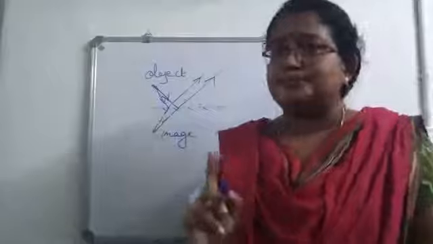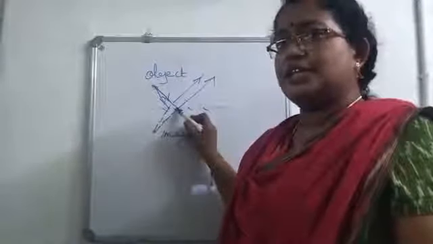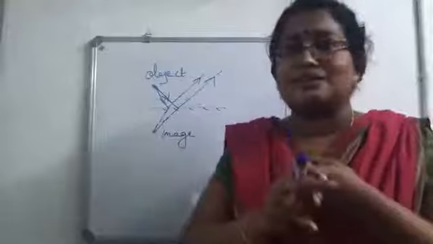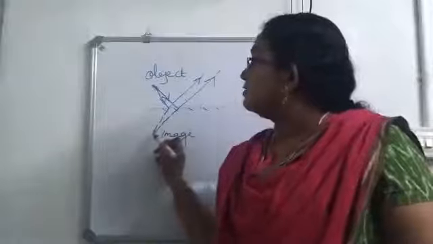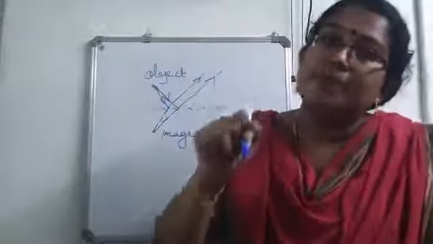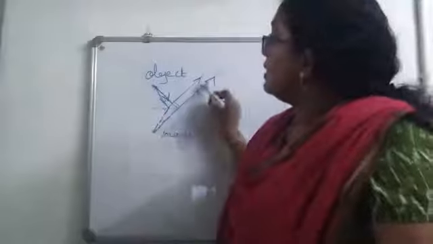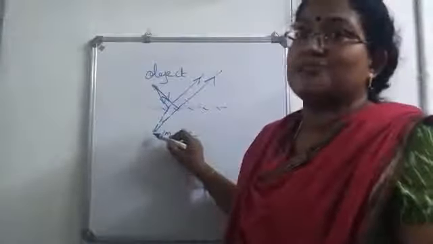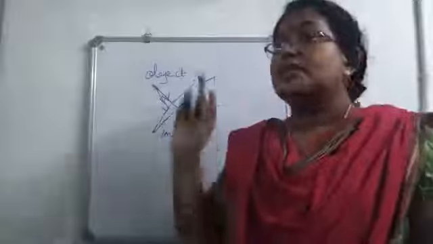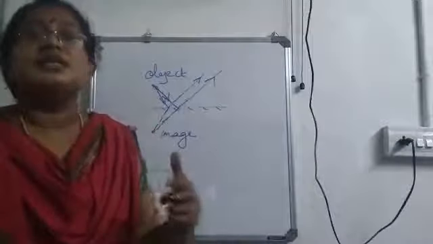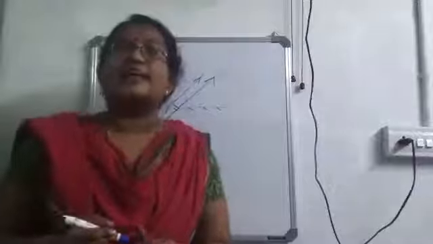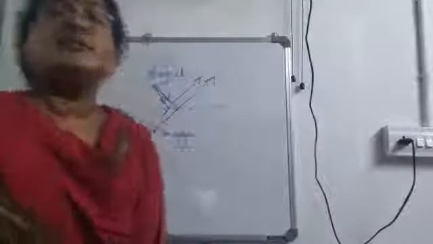Okay, is it clear? Two rays are coming and hitting on the surface, gets reflected. These two reflected rays are not meeting by themselves. So I have extended it backward so it meets at a point and you are getting the image there. And what you can see, these two reflected rays appear to come from this point. So this is the virtual image. Okay, this is the image formation in the case of a point source. Similarly, you can show it in the case of an extended source. So, if it is an extended source, how can you show this?